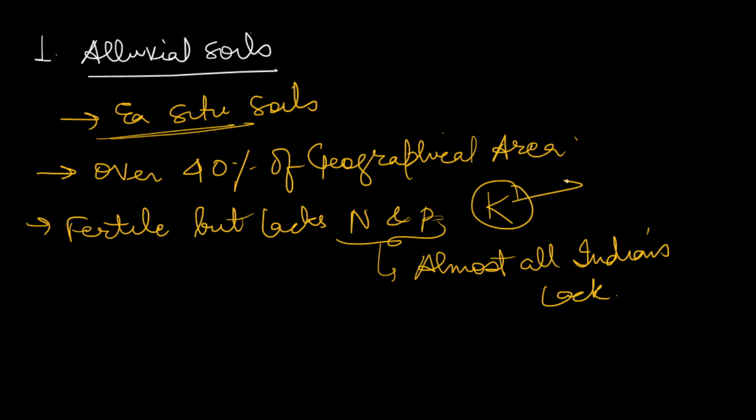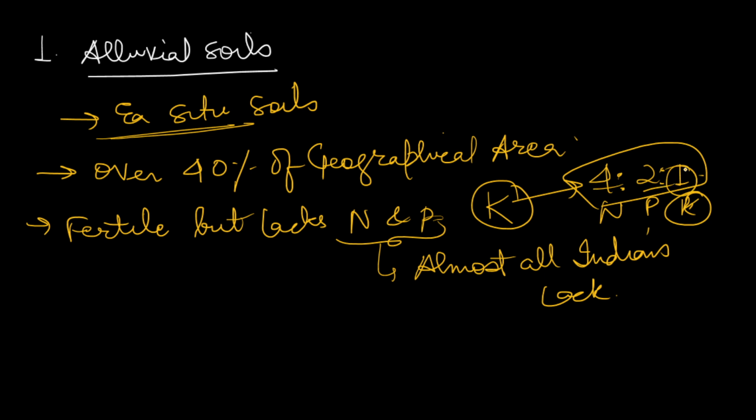That is why, whenever we use fertilizers in mass, for example 4:2:1, this is the example of use of NPK. You will see that the amount of potassium we use is lower compared to nitrogen and phosphorus, because Indian soils are generally richer in potassium and there is a deficit of nitrogen and phosphorus in almost all Indian soils. So please do keep this in mind.